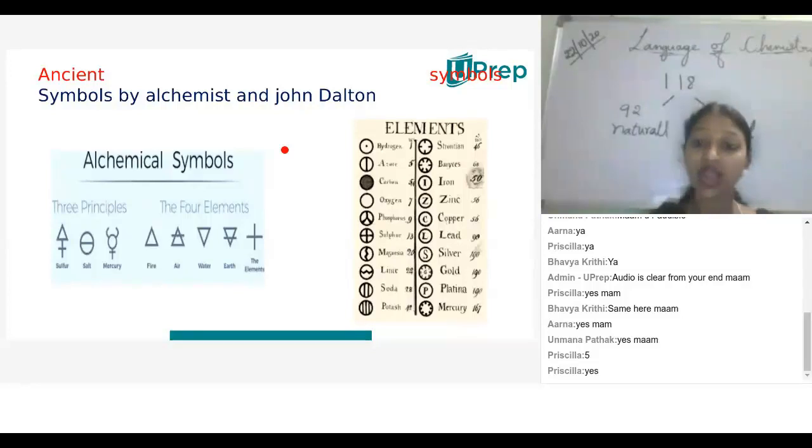Like that, many scientists are working 24 hours, 24 into 7, and keep on doing research on that particular vaccine. In the same way, the alchemists gave these ancient symbols. The symbols had many drawbacks, so that was addressed by John Dalton. Understood or not?